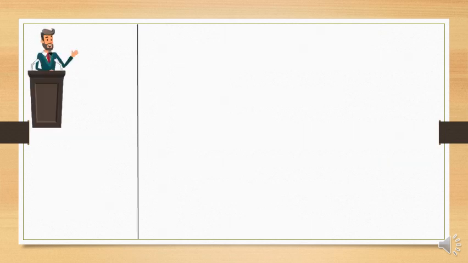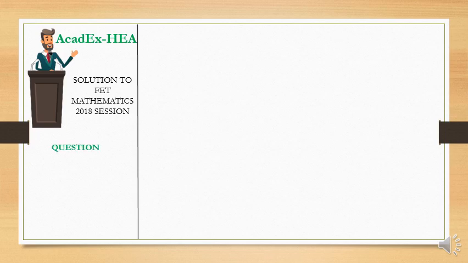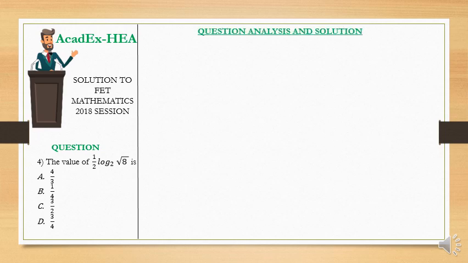Now, question 4 reads, the value of half the log to the base 2 of the square root of 8 is. Now this question has to do with what? Logarithm. So to solve this question, we're going to use the basic laws of logarithm to solve the question.